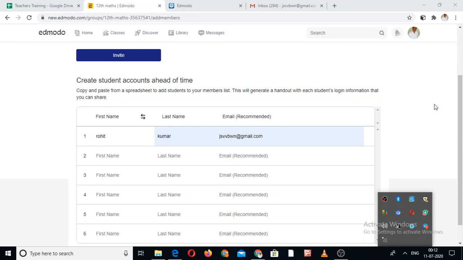They click on the yellow button, that is the invitation from my side, from Dr. Amit Naru. They click on that and now they join my class. So they will get all my notifications, my assignments and other information. Whatever I send, they will get it on their Edmodo page.